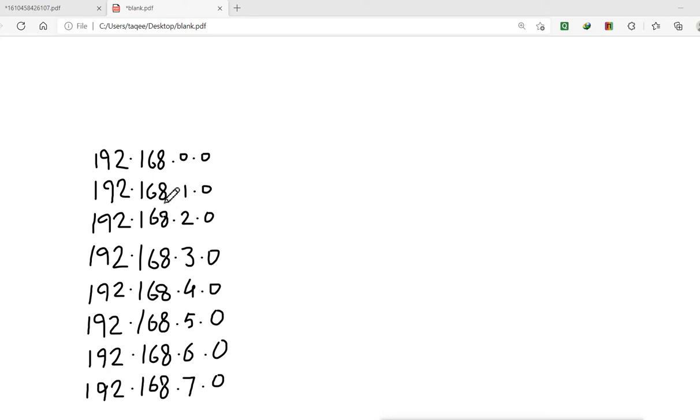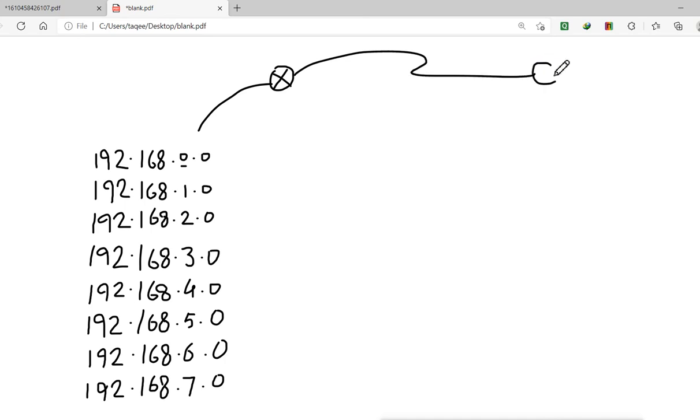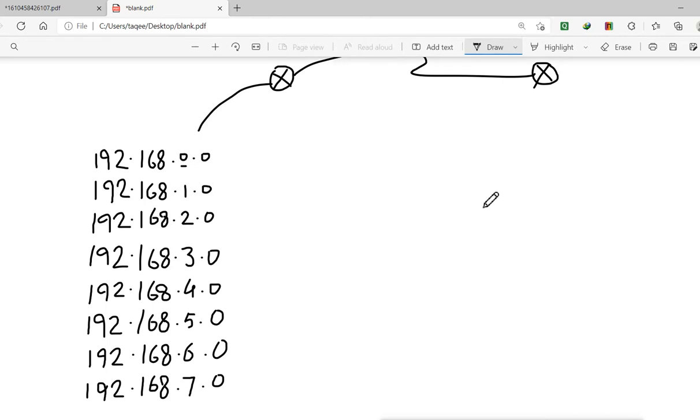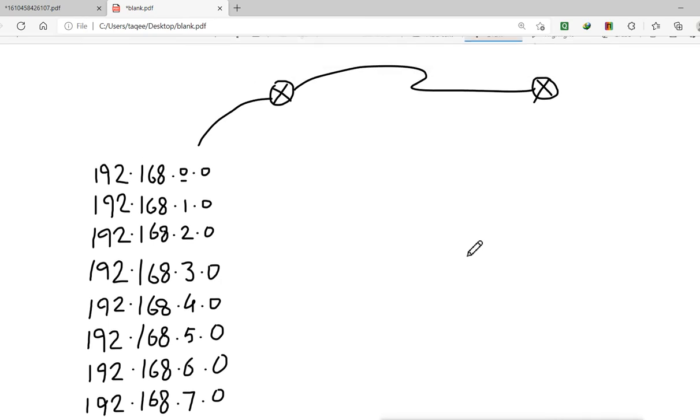We know in class C the first 3 parts are the network. So this is a network here, and it's not subnetting, it is separate networks: network 0, 1, 2, 3, 4, 5, 6, 7. Now suppose we have a router here connected to all of these networks and wanted to send this information to other routers on the other side, then what? It has to send all these networks separately.